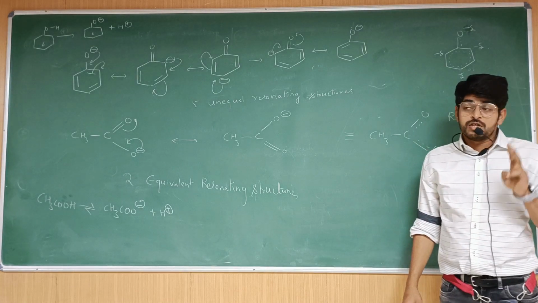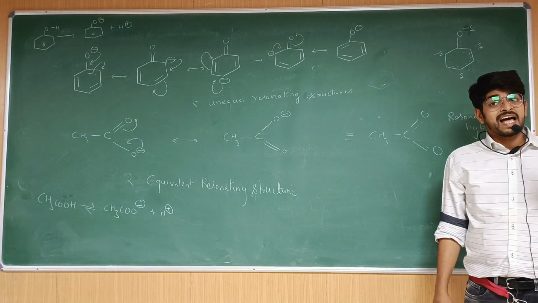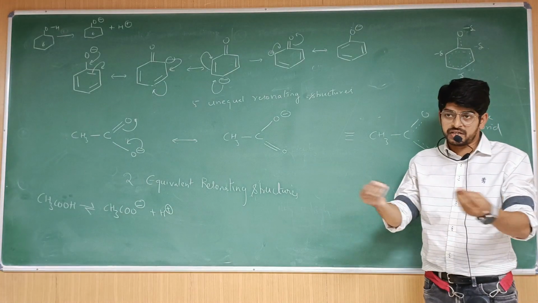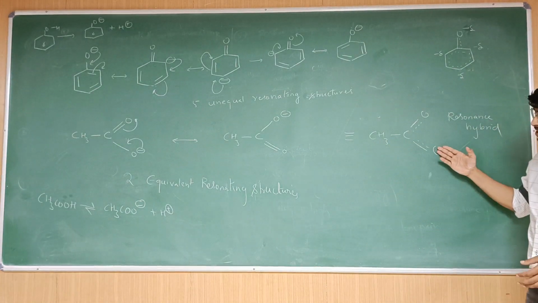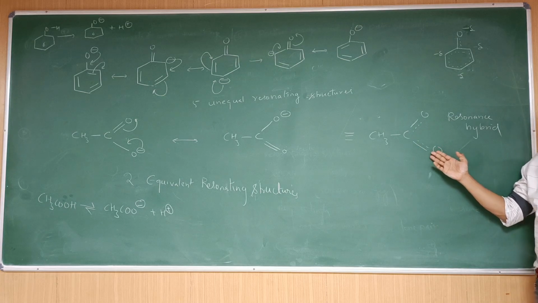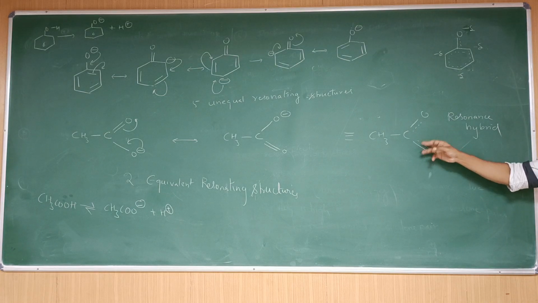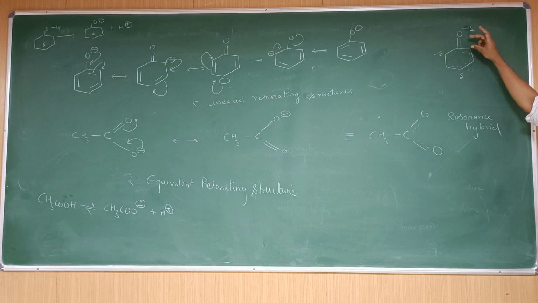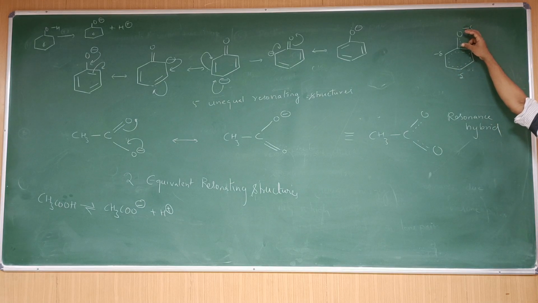Is this point clear? So more than the number of structures, having equivalent structures is more important in terms of delocalization, that is, spreading of charge. So the charge is being spread like this, the pi load is being spread equally. That is what we show by the resonance hybrid. Here also the pi load is being spread, but it is mostly concentrated towards oxygen. Wherever negative charges are there, we show them by partial negative charge.